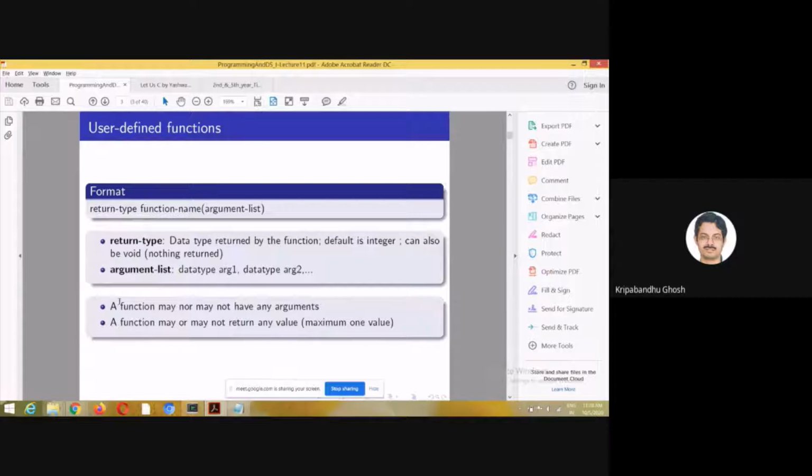A function may or may not have any arguments. The function may or may not have any return values. If it does, it can return a maximum of one value per se, if it is of a basic data type.